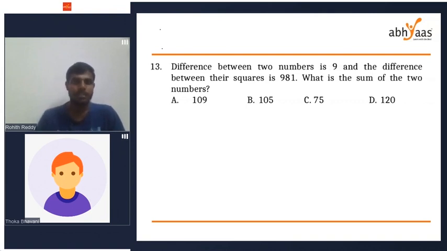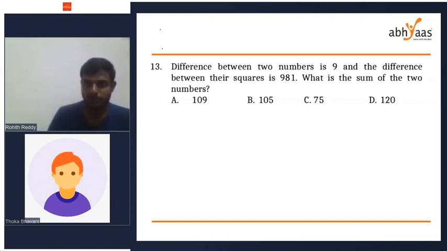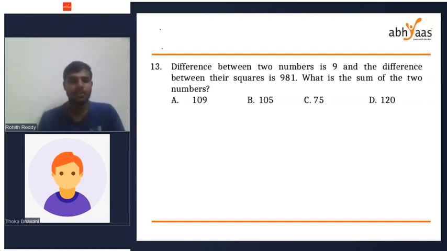The difference of two numbers is 9 and the difference between their squares is 981. What is the sum of the two numbers? So let the two numbers be x and y. I don't know the two numbers, right? It is given that the difference means simply subtraction, so x minus y is given as 9.